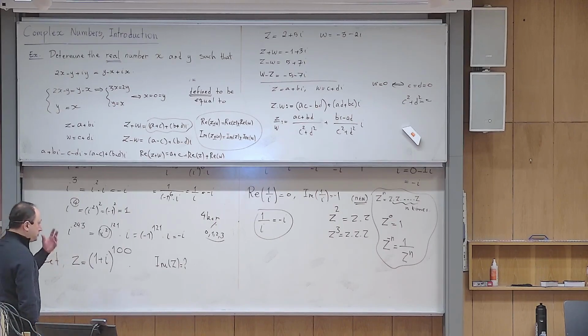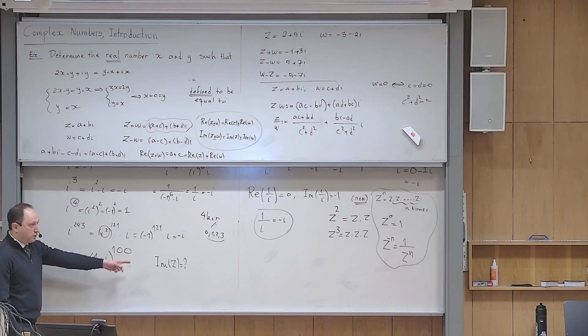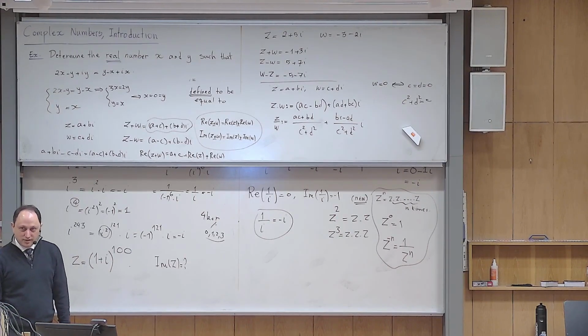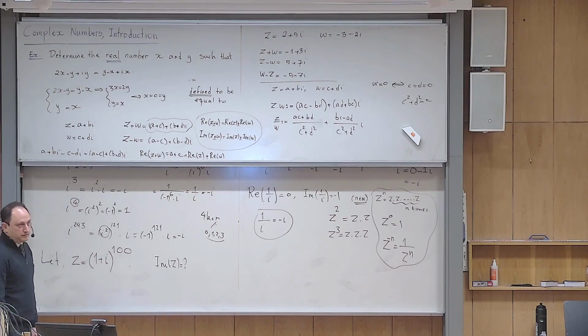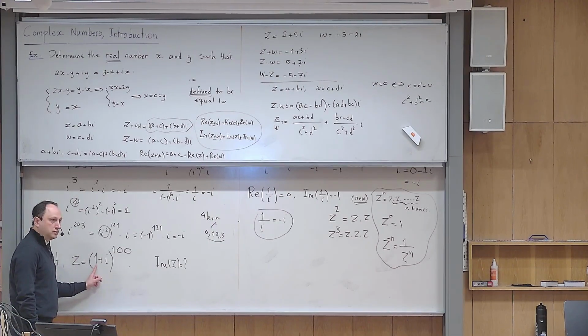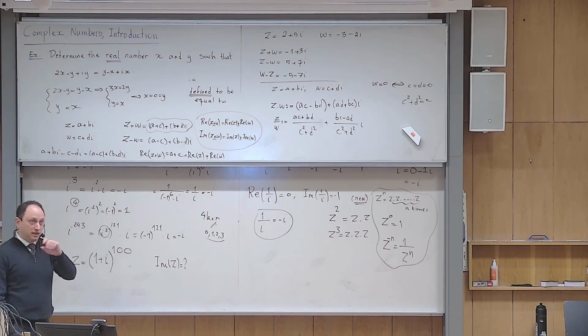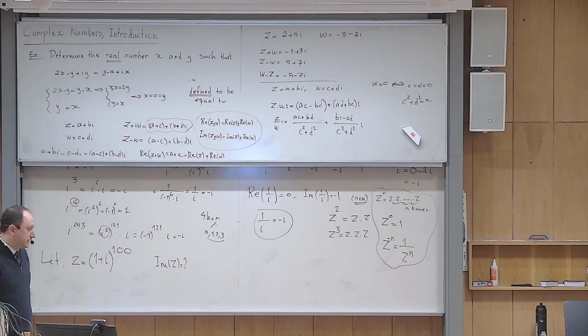Of course, this problem in principle is not hard, but in practice it's extremely hard. If you want to answer this directly by multiplying it by itself 100 times, it will work out, but there will be 2 to the power of 100 terms involved, which is a huge astronomical number. Is there another way? This is engineered so that it can be done very quickly. If I change this number from 1 to 2, it will not work. By the way, it will work later when we learn about De Moivre's formula for complex numbers.